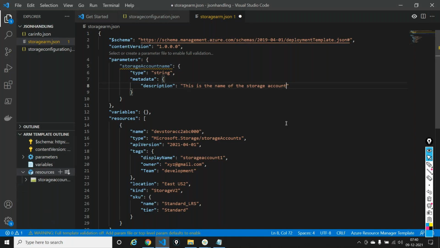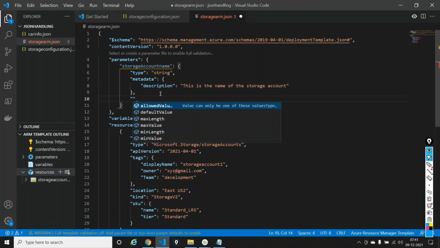Now I also want to declare another parameter known as what? Location. Because each and every time I create a template, I need a different storage account and different location, what the user wants to, and a different SKU. So three things out here: name, location, SKU. So can anyone tell me how do I declare another object here? Comma, enter.